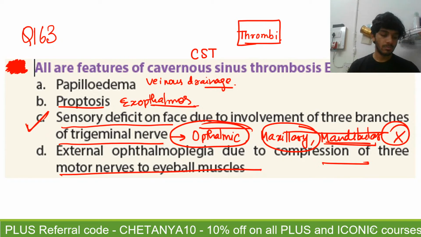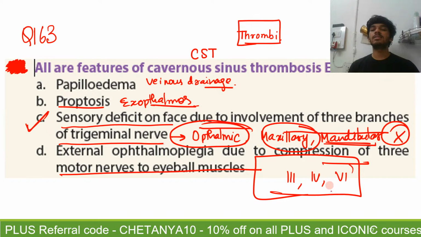Since you can see the third, the fourth, and the sixth, all of these are in some way related to the cavernous sinus. The sixth passes from inside, and the third and the fourth are present in the walls of the cavernous sinus.